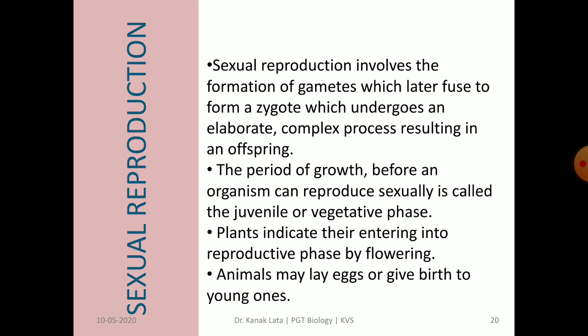So, it is the sign of reproductive phase in case of plants. In case of animals, they may lay eggs or give birth to young ones. Those who lay eggs are called oviparous, and those who give birth to their young ones are called viviparous.